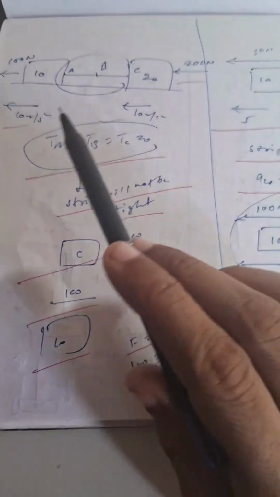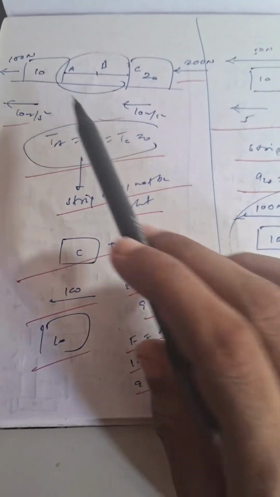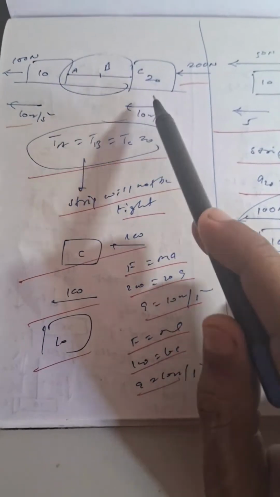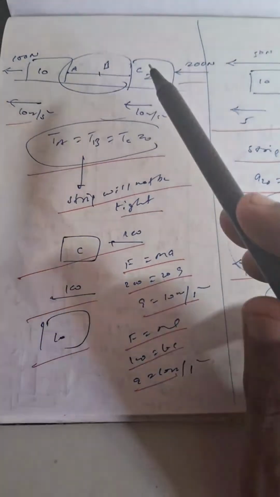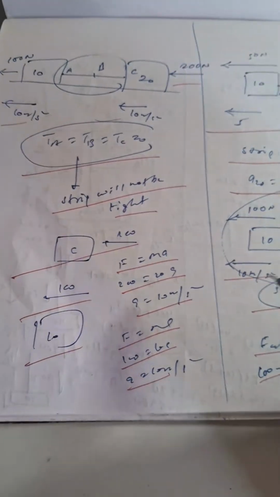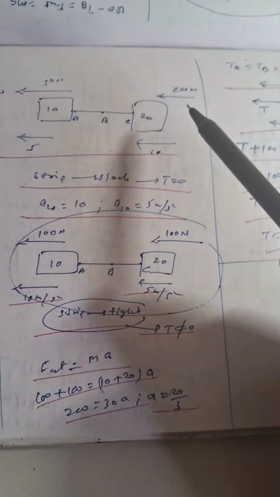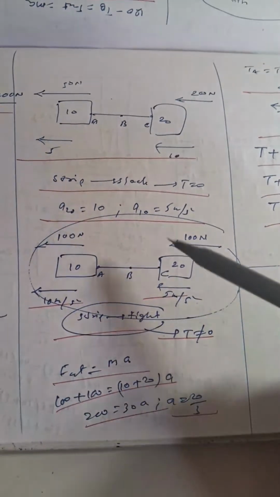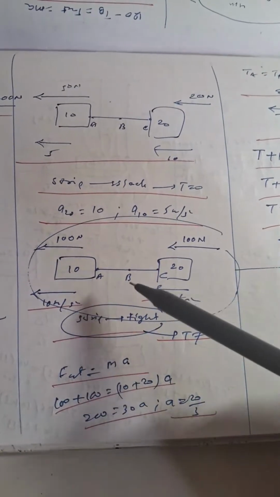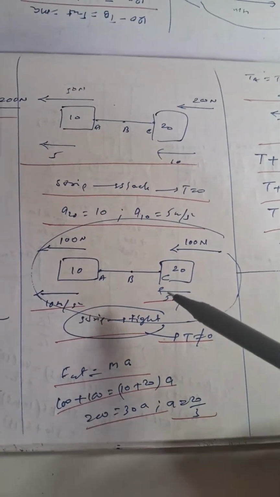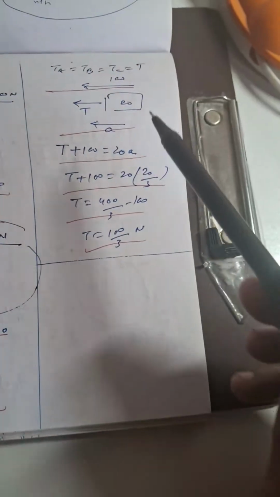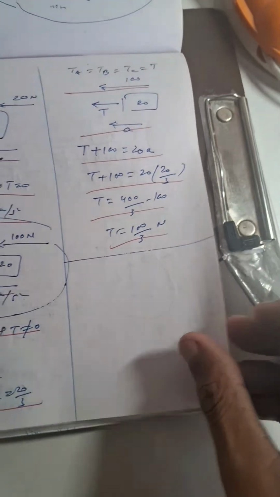Then we have another problem on block string problem. Two blocks are given, forces are applied as shown in the figure. We need to calculate tension at the points A, B and C, using the free body diagram. And in another case we have to find the acceleration, based on this. Then again calculation of tension in the string.